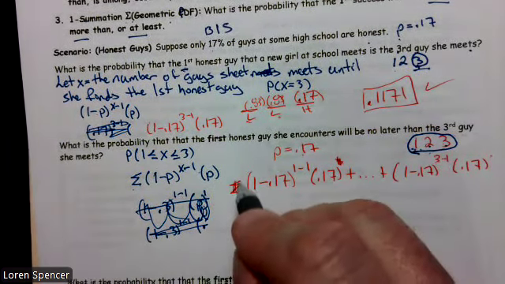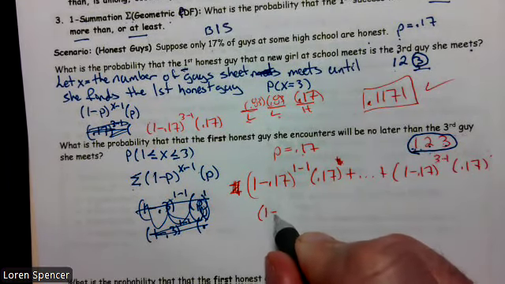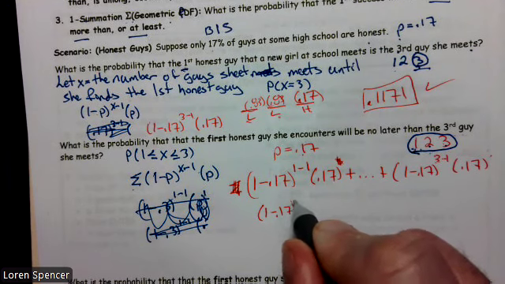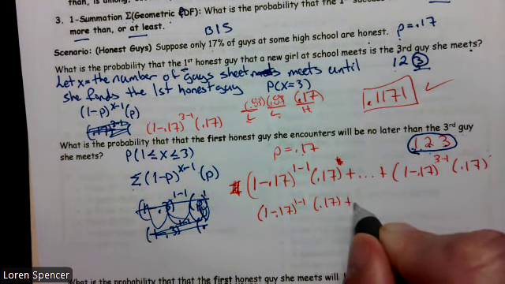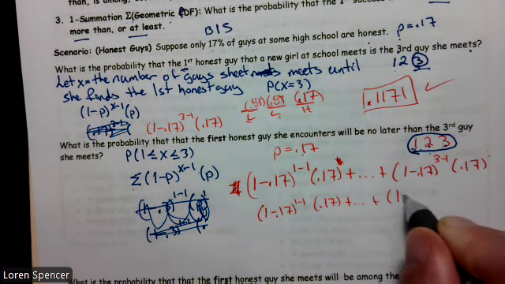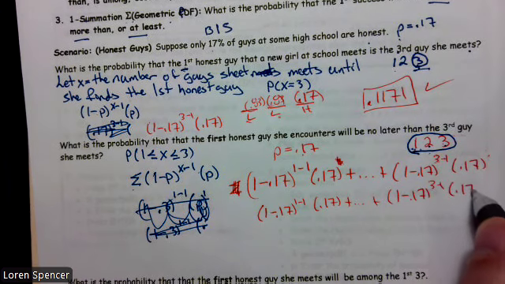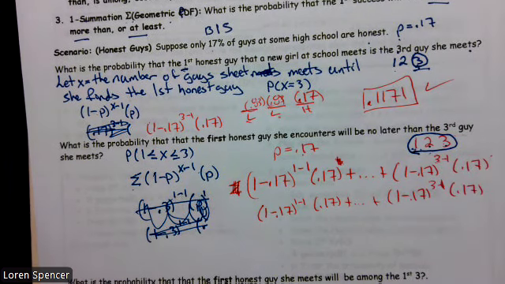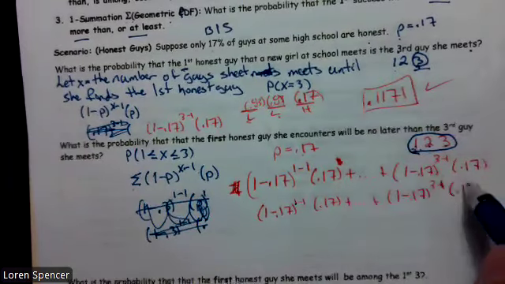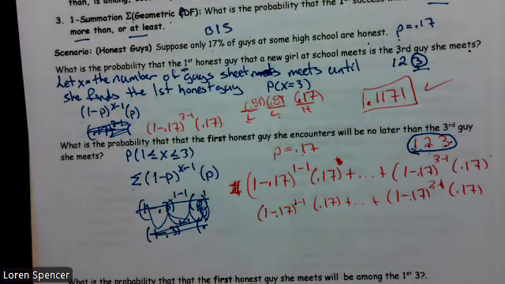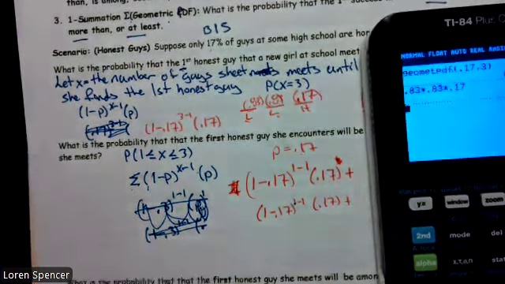With summation, and we don't even have to have that summation sign. So what you do have to have, and I'll rewrite this: 1 minus 0.17 to the 1 minus 1 times 0.17 plus dot, dot, dot, plus 1 minus 0.17 to the 3 minus 1 times 0.17. There we go. That's a lot better. Now notice this 1 was here. This 3 came from there. So now this is a summation problem because we have multiple values.